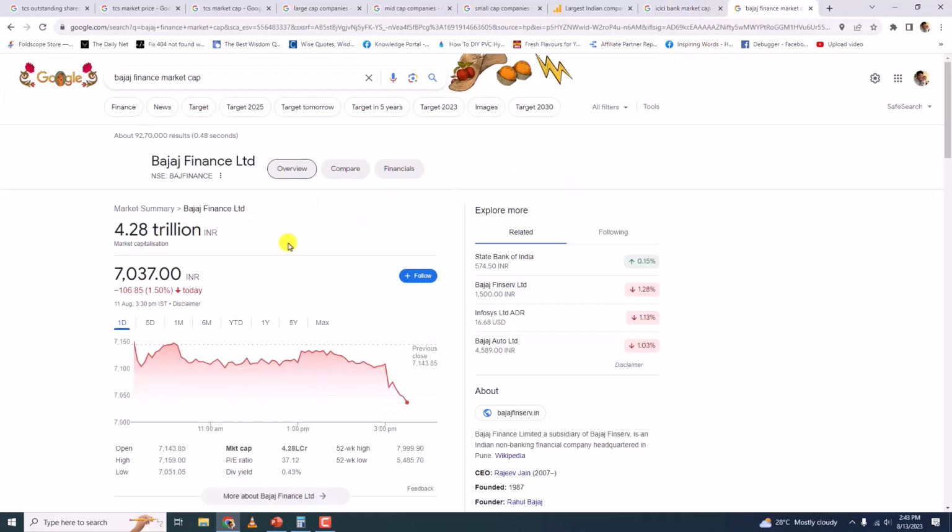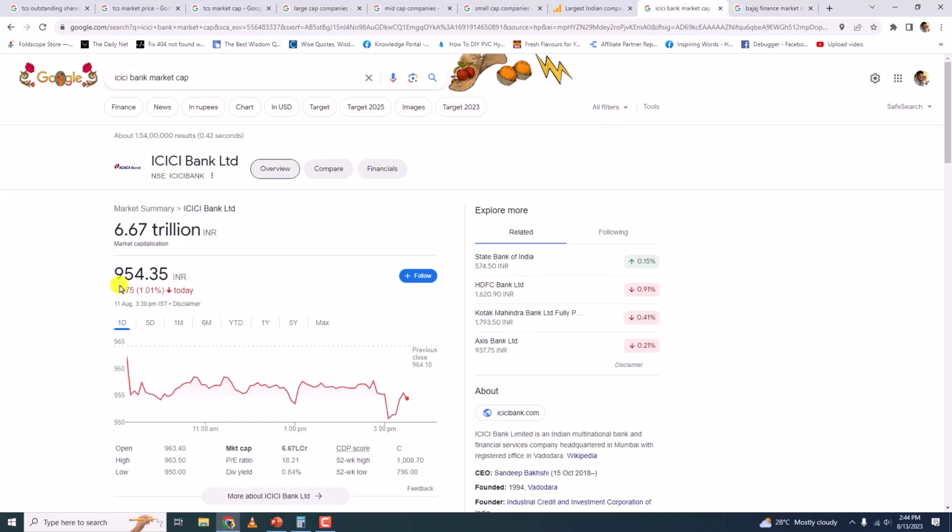So Bajaj Finance has lesser market capitalization than ICICI. But if you see the market price of Bajaj Finance share, it is 7,037 rupees. Meaning, if you want to buy one share of Bajaj Finance, you would have to pay 7,037 rupees. So you can see that even though market capitalization is lesser, the share price is higher than this.